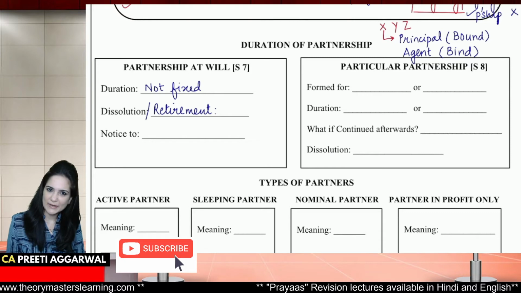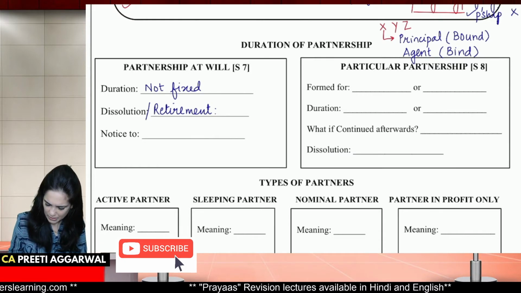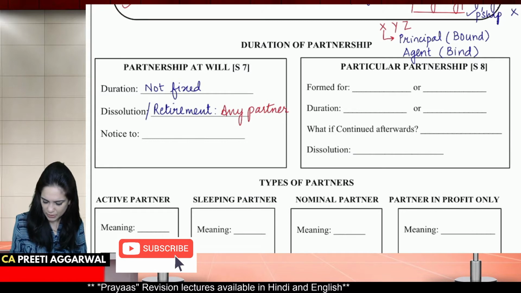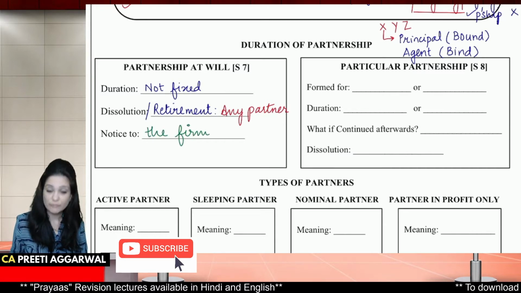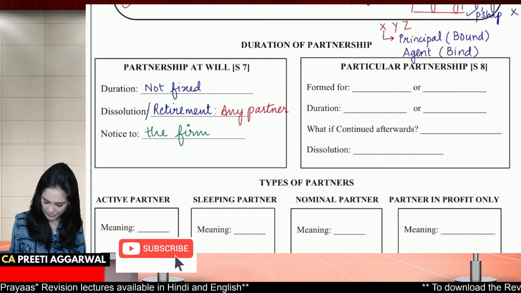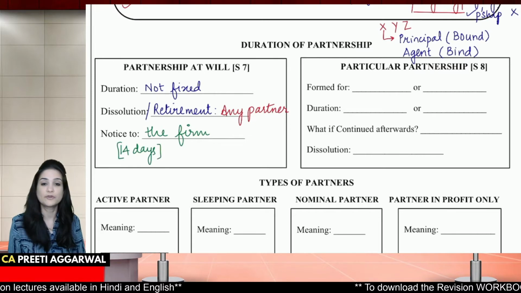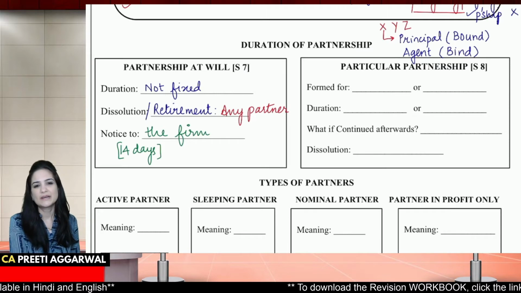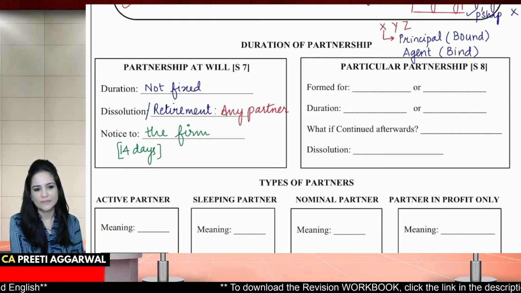Dissolution or retirement can be done by any partner, just by giving notice to the firm. 14 days notice, yes. So you need to give a 14 days notice to the firm of your intention to dissolve the business. Even retirement can be, any partner can retire by giving 14 days notice.